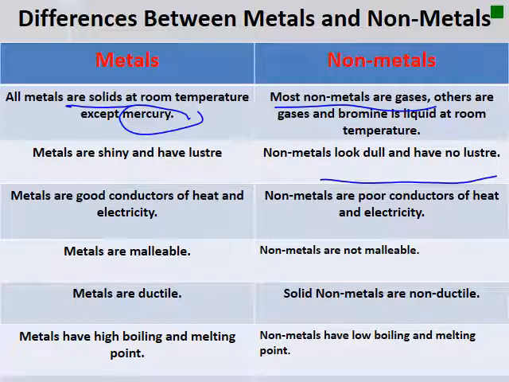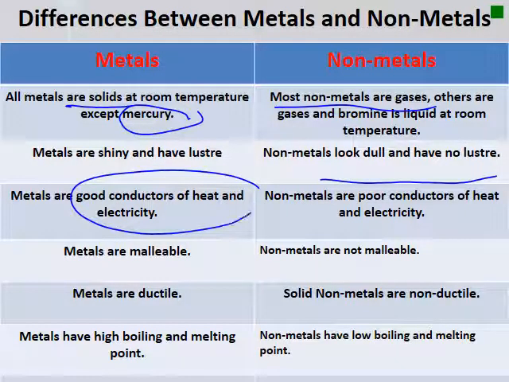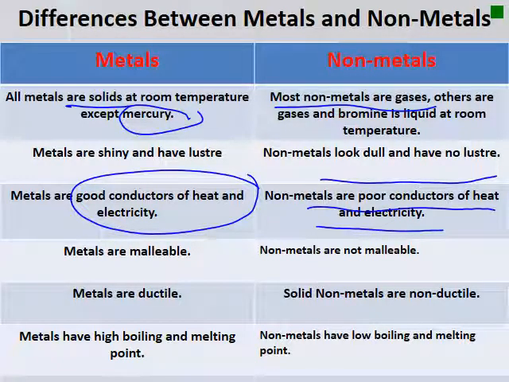Metals, as we said, are good conductors of heat and electricity, while non-metals, the opposite, are poor conductors of heat and electricity. Metals are malleable, however, non-metals are non-malleable. Metals are ductile, while non-metals are non-ductile. Metals have high boiling and melting points. However, the non-metals have low boiling and melting points.